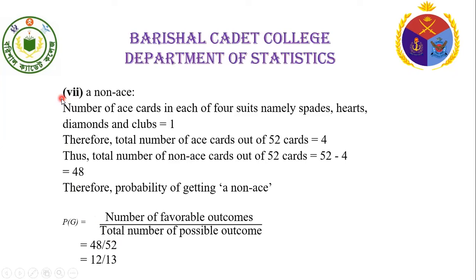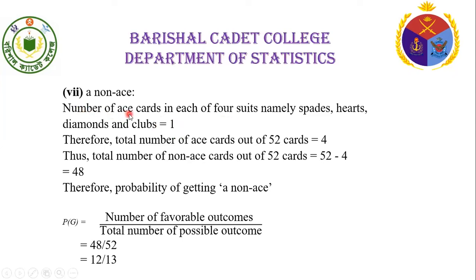Now for the solution for Roman 7, a non-ace. There are 4 aces and the total number of cases equal to 52.